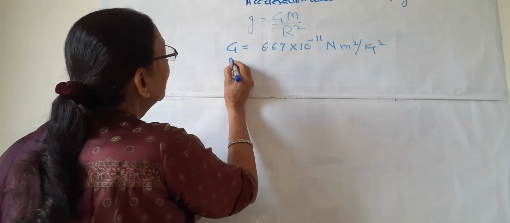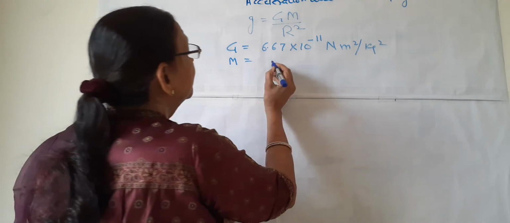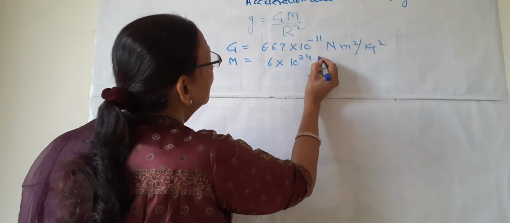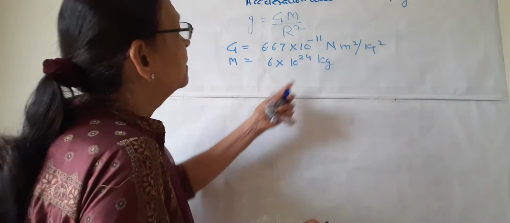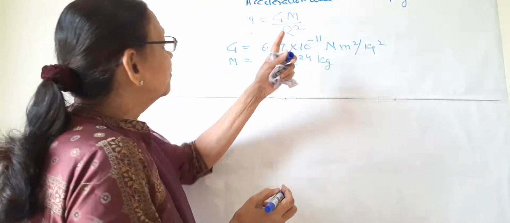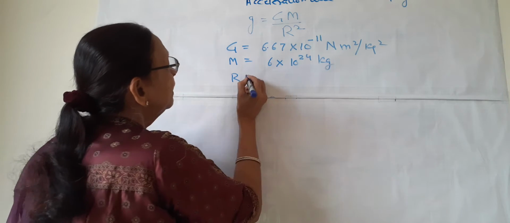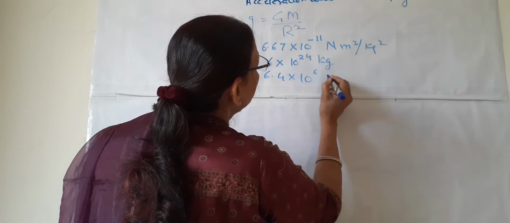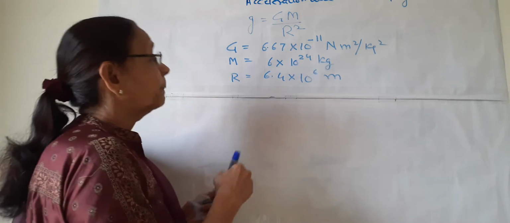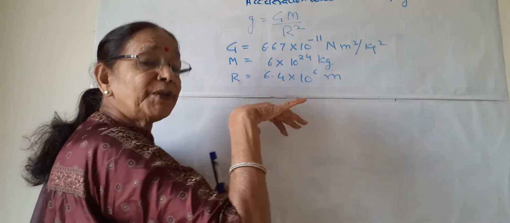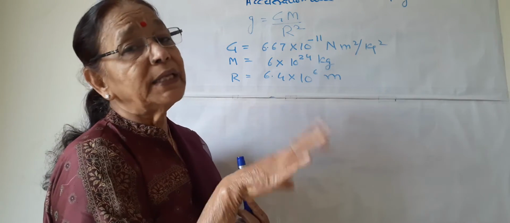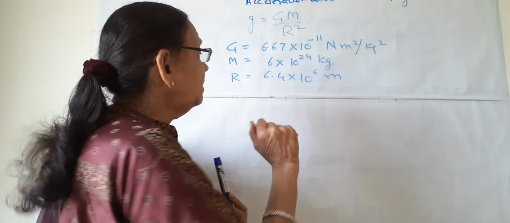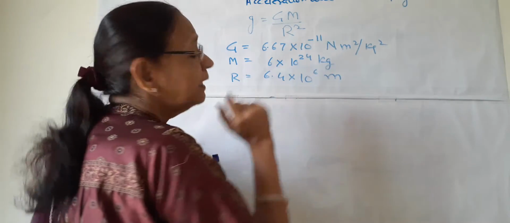Now this M is the mass of earth. This mass of earth is 6 into 10 raised to power 24 kilogram. It is also fixed. And the radius of earth is 6.4 into 10 raised to power 6 meters. It is also fixed if the object is on the surface or near the surface, up to a few hundred or few thousand meters. So these three are fixed.